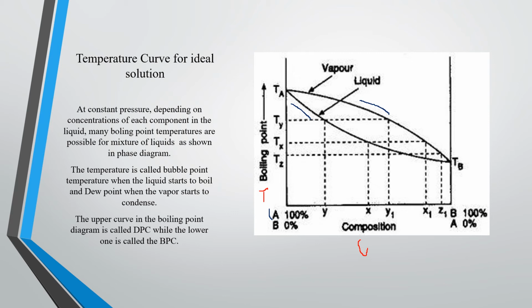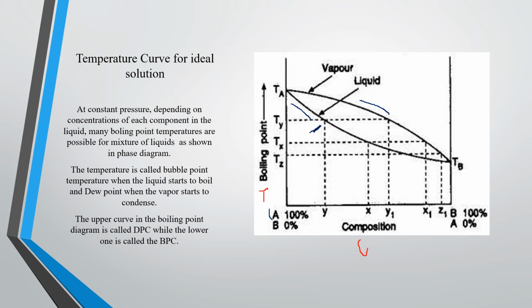At a constant pressure, depending on the concentration of each component in the liquid, many boiling point temperatures are possible for a mixture of liquids, as shown in the diagram, right? Many boiling points are shown in the phase diagram, and the temperature is called bubble point temperature when the liquid starts to boil, right? So this is called BPC.